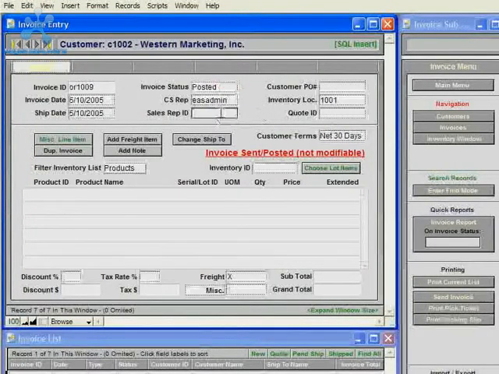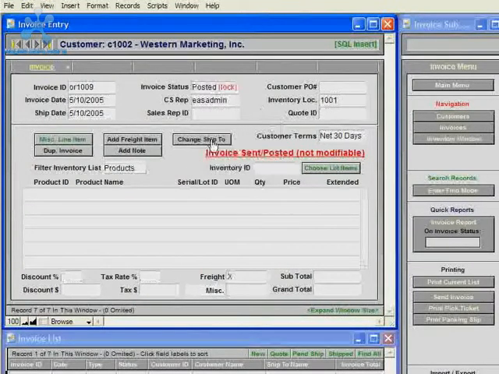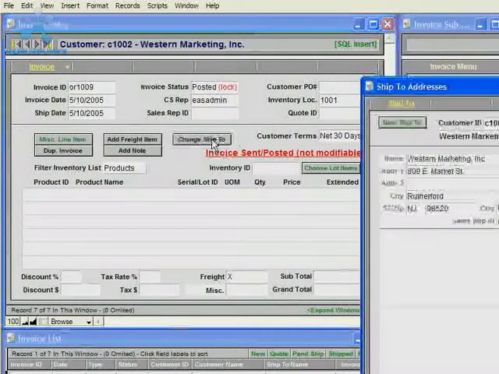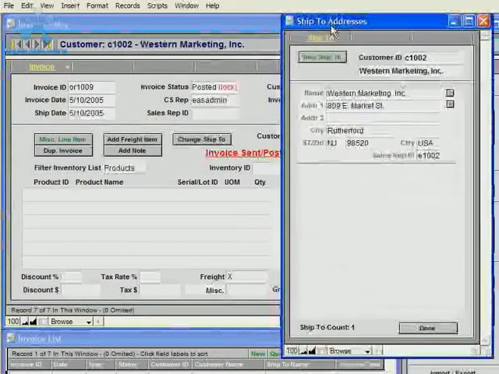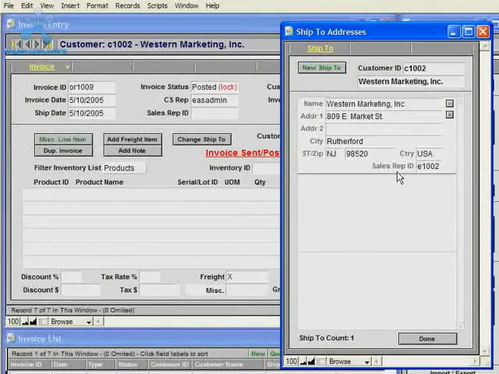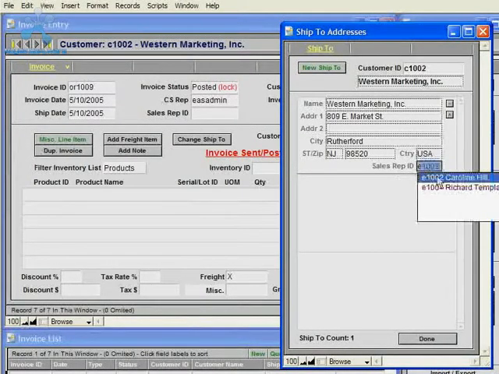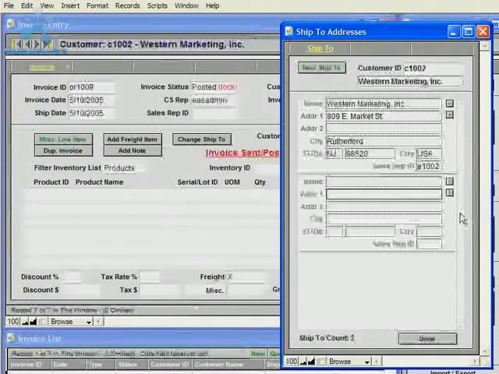The sales rep ID for an invoice can be chosen from this field, or for each ship to for a customer you could have a different sales rep ID. For instance, this ship to address for this customer, the sales rep that should be paid a commission is E1002. And I'll go ahead and create a new ship to,